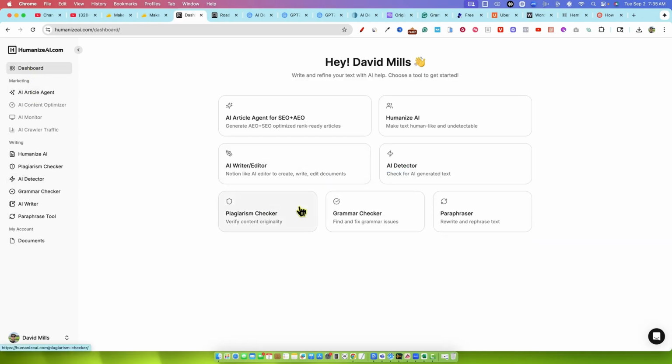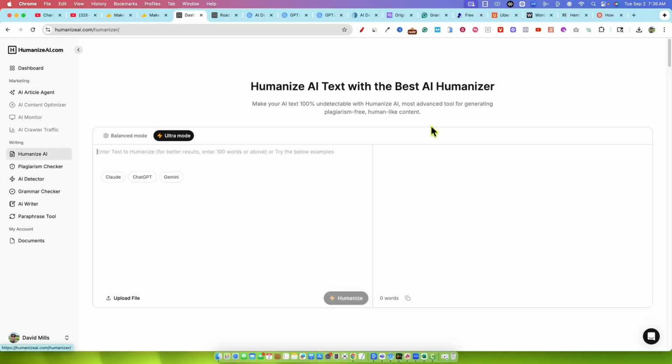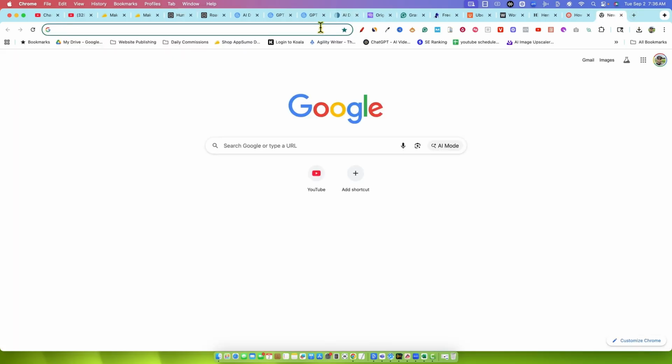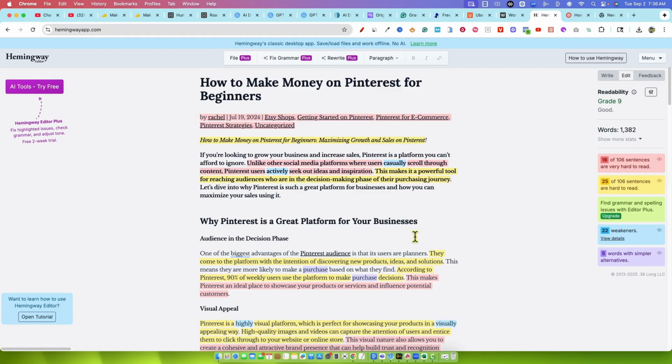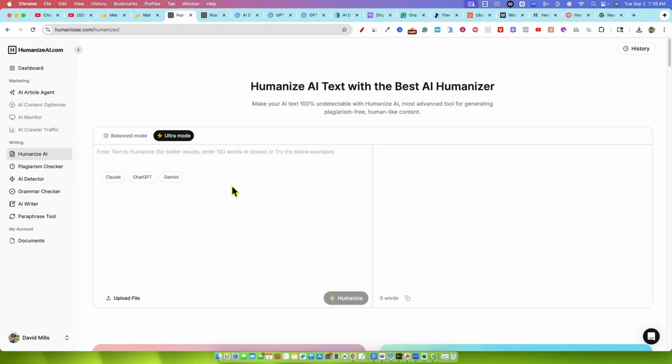We're gonna go back to dashboards. We did the paraphrase, we did the AI detector. Let's see if we could humanize this and test this one out real quick. So we'll now look at this article that I copied about Pinterest, right? It says it's a grade 9, 1,300 words. We're gonna go back into humanize over here and I'll paste that in.